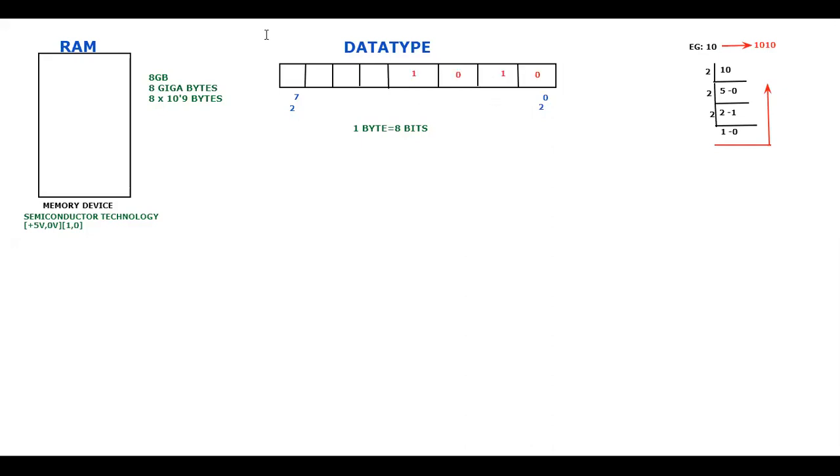So this is how you're going to store the values with respect to the binary format, how you're going to store 10. You can tell me the remaining things now. All the remaining things will be 0, here also 0, here also 0, here also 0. So this is how you're going to represent 10.